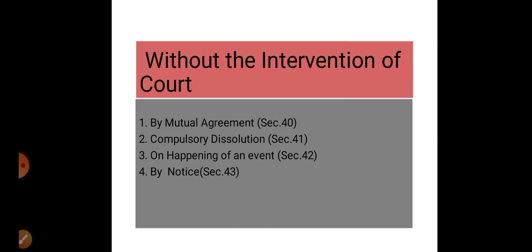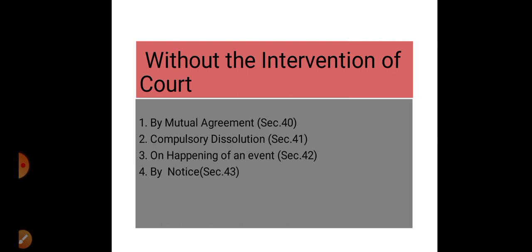Section 42. Section 42 says whenever any event happens in the firm like insolvency of a partner, death of a partner, fulfillment of the object for which the firm was formed, or the expiry of the period. So on the happening of any of such event, the firm will get into dissolution. Number 4. By notice. As per section 43.